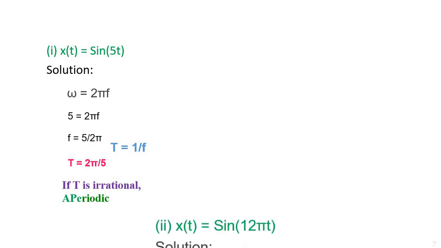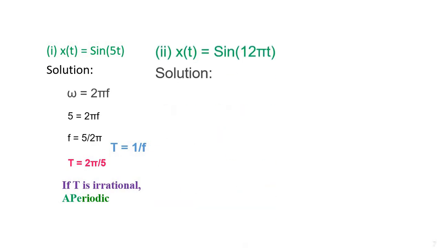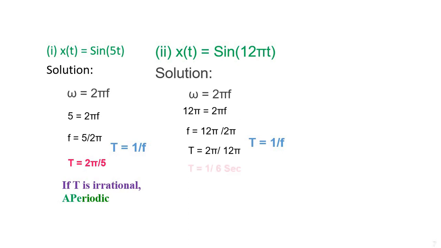Next we go for the second question. x of t is equal to sine 12 pi t. So the formula is omega equal to 2 pi f. In this question omega is equal to 12 pi. So 12 pi is equal to 2 pi f, from which f is equal to 12 pi by 2 pi. So T is equal to 2 pi by 12 pi, which is equal to 1 by 6. So we have T as a ratio of two integers. Hence the signal is periodic.